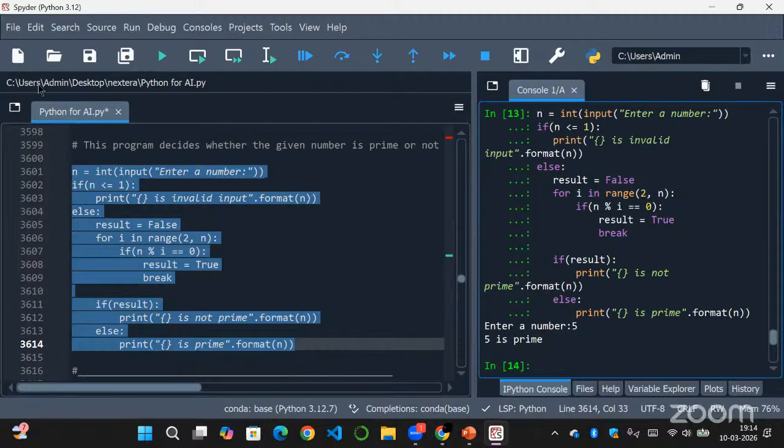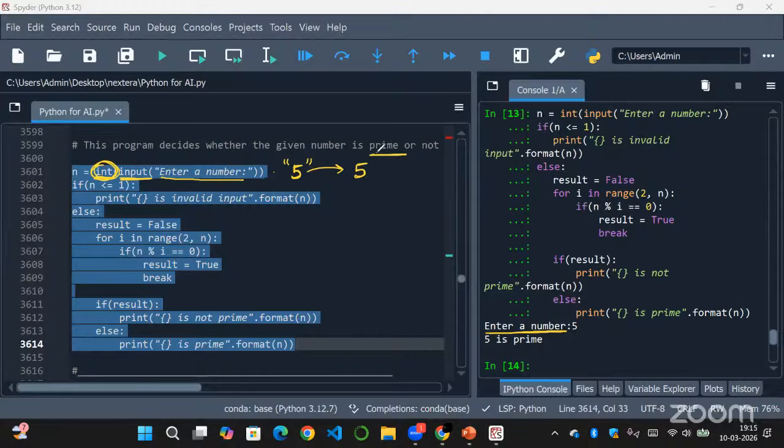What's happening in this program is, first we are taking input with the prompt "enter a number", which will be printed here. This input will take your input from the user as a string, and then this will be converted into integer type. So typecasting will happen and this 5 will be typecasted into the number 5.